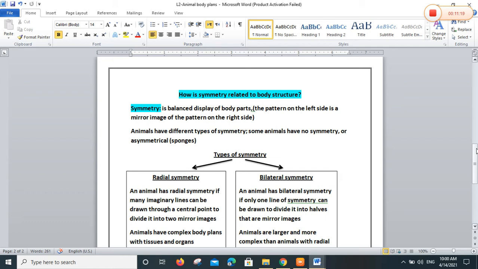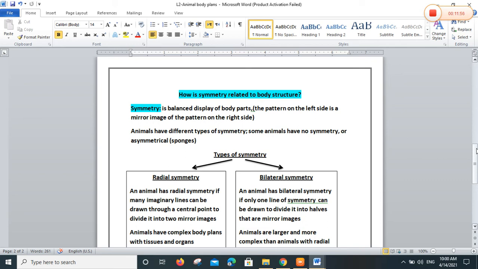I have a right hand, I have a left hand. I have a right eye and I have a left eye. I have a right ear and a left ear, and so on. I have a right limb and a left limb. So if you draw a vertical line from the head to the lower limbs, it divides your body into two identical parts. Yes, two identical parts, or symmetry. In this case, I can say I have symmetry in my body. Yes, a balanced display of body parts.